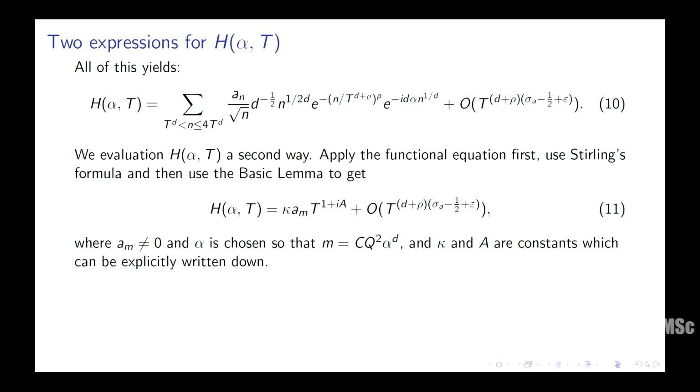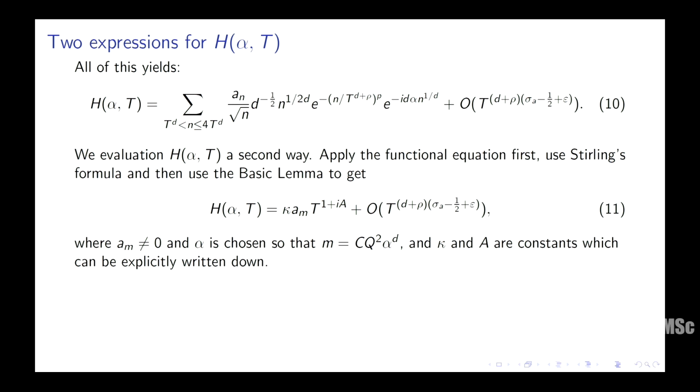Of course, these terms will change, but you will get an asymptotic h alpha t equals kappa am times t to the 1 plus ia. Okay. And then you get some error term. And alpha is chosen, so here we are going to make a specific choice. Alpha is chosen so that m equals c q squared alpha to the d. So this m is the m so that am is not 0. So one is assuming there's at least one am so that am is not 0. Otherwise, there's nothing to say.